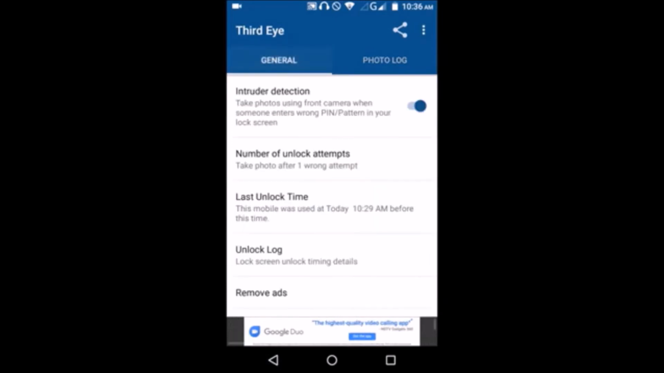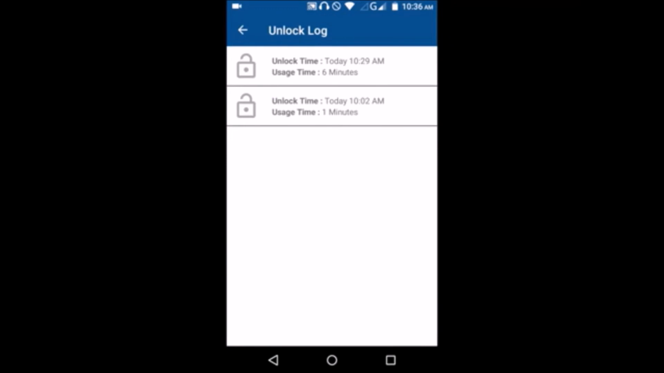So guys, now I'll show you another feature of this app. You can see and get to know the lock screen unlock time details, and you can see at what time you have unlocked it and how much time you used your smartphone or tablet or others. So for this option, you have to press on unlock log. After pressing unlock log, see guys, unlock time today 10:29 AM, usage time 6 minutes, and here usage time 1 minute. So as you saw guys, these were the two special features of this app.